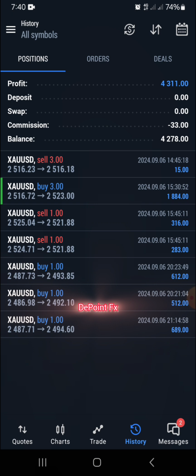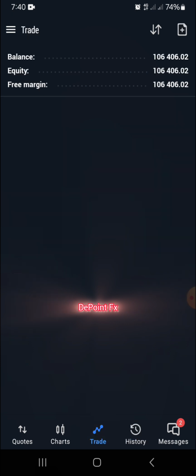So guys, I'm going to show you also the steps I followed in order to catch these pips, to catch the movement of the pips, and also how I was able to kill the markets today. You can see I was able to accumulate a total of $4,311 today, and this is on a $100,000 profit account I bought. So I'm now above $6,000, since I commenced this particular trading account this week, 2 days ago. I'm up to above $6,000.